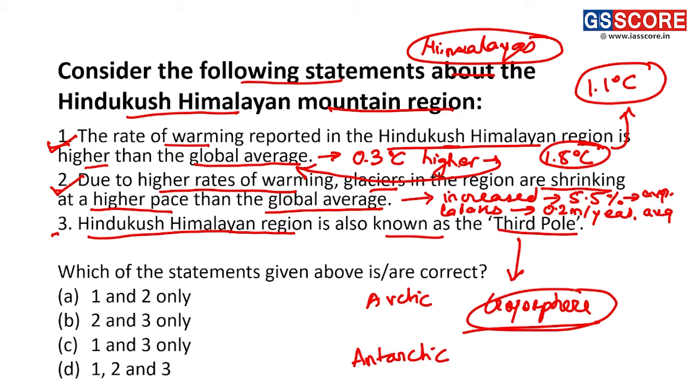And the third pole is present in this Himalayan region, in the Hindu Kush mountains, because of the high presence of glaciers. Because of the high presence of glaciers, it is considered the third pole of the world, thus making statements 1, 2 and 3 the correct statements, and the answer for this question is D, 1, 2 and 3, all of the above.